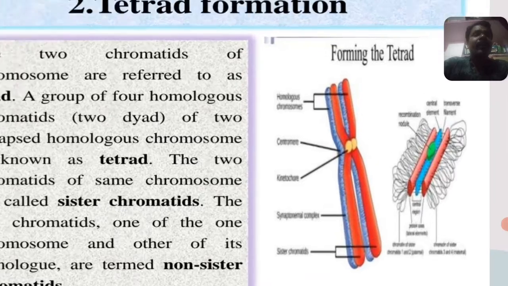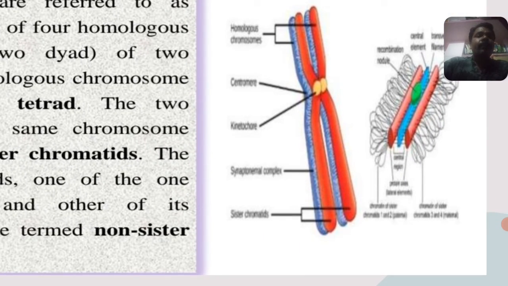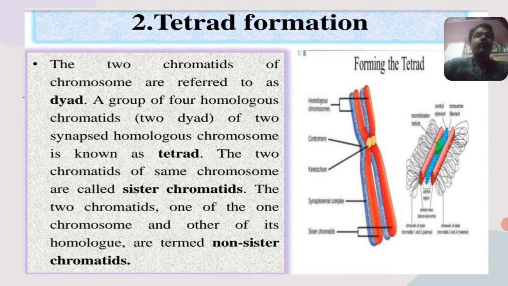In this picture you can easily see how the tetrad is formed. There is a centromere here. There is the formation of what is called the synapsis of chromosomes, which takes place in the diad condition, and after that they become the tetrad. One is a red colored chromosome and another is a blue colored chromosome. They undergo pairing, the pairing of homologous chromosomes, which forms the tetrad condition.